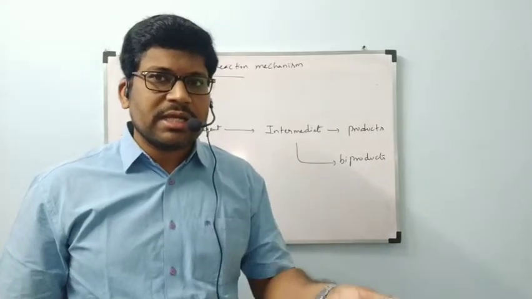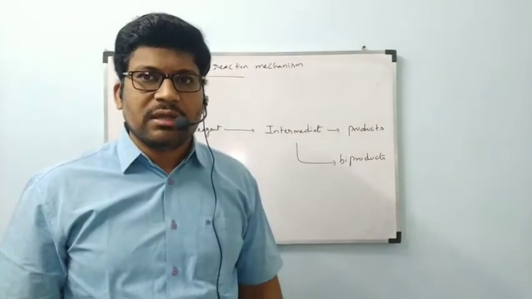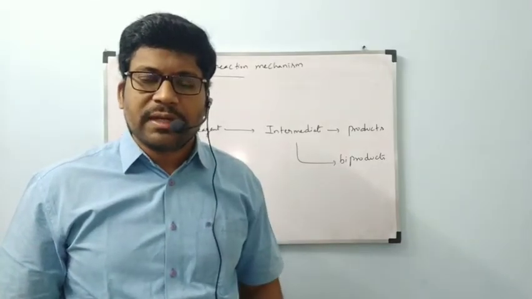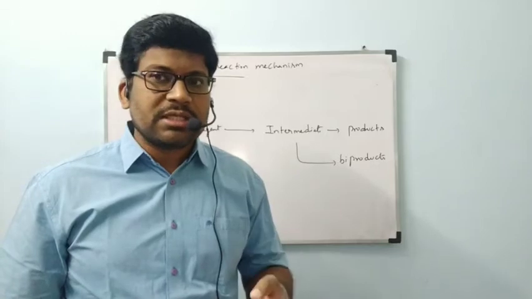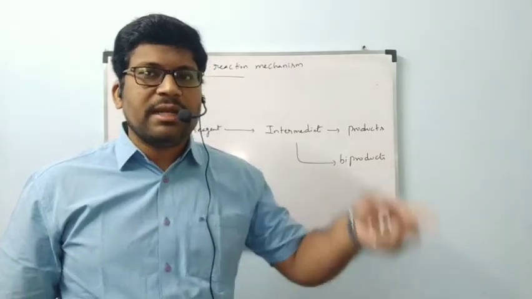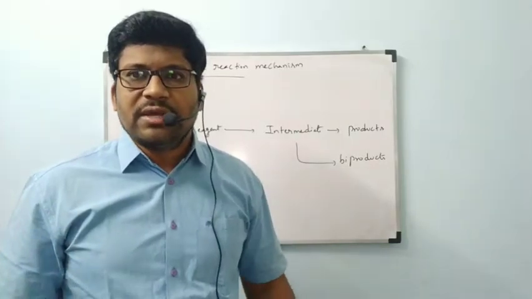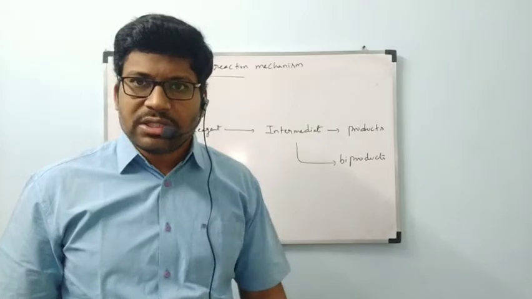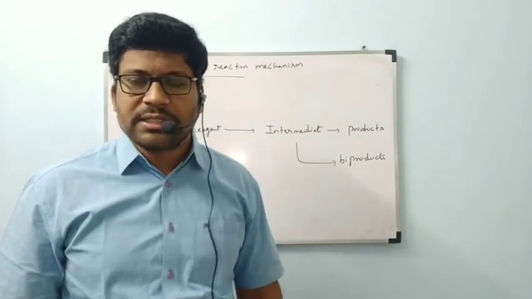Along with that hydrogen gas, if we got any other substance, carbon dioxide or any other thing, then what is our main product? The substance which we are going to prepare is called the main product, and the remaining are called byproducts, if they are useful chemically or whatever it is. I think you understood the difference between products and byproducts.